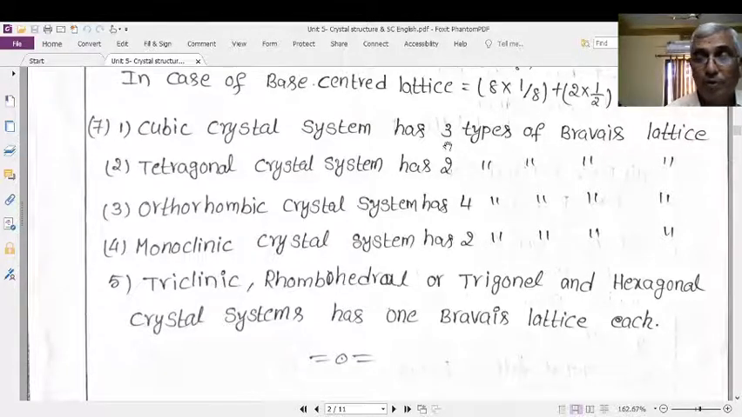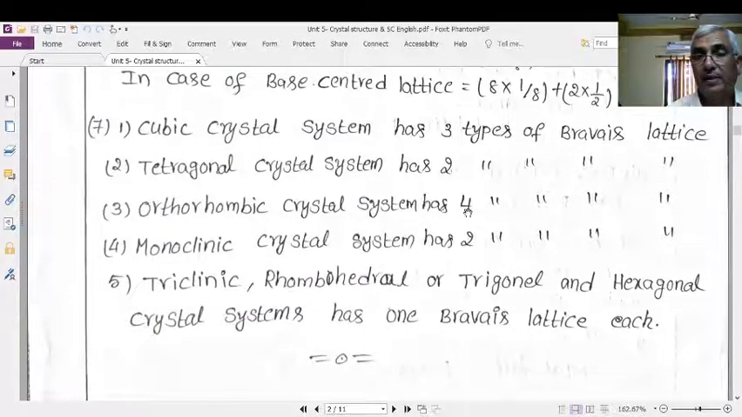Tetragonal has 2 types of Bravais lattice. Orthorhombic crystal has all 4: simple, face centered, body centered, and base centered. All 4 are possible in case of the orthorhombic crystal system. The monoclinic crystal system has 2 Bravais lattices. Triclinic, rhombohedral, trigonal and hexagonal systems have only 1 Bravais lattice each. Therefore 4 plus 2 is 6, 6 plus this 4.